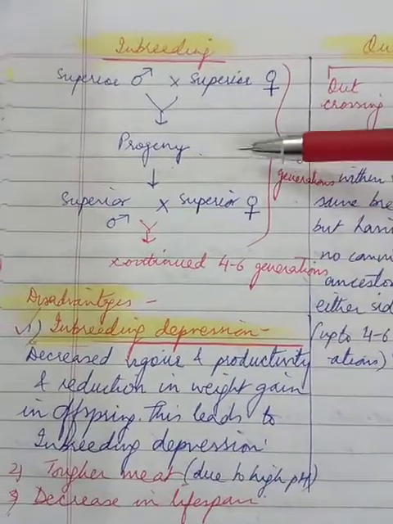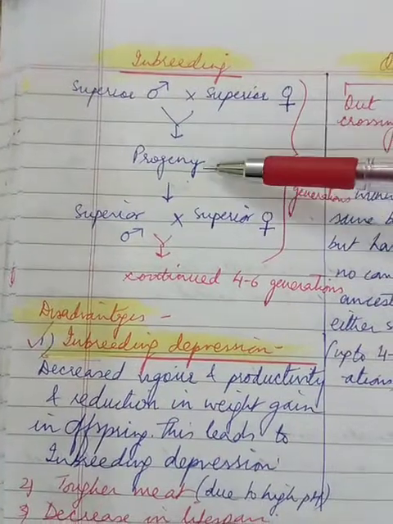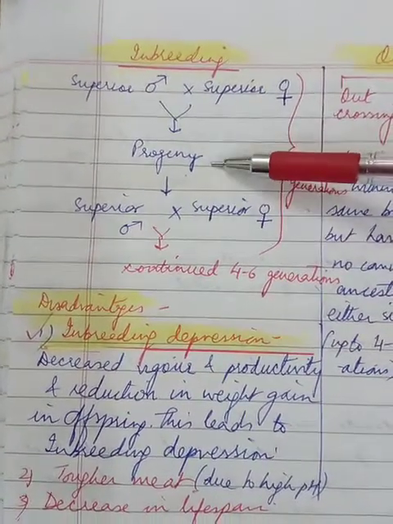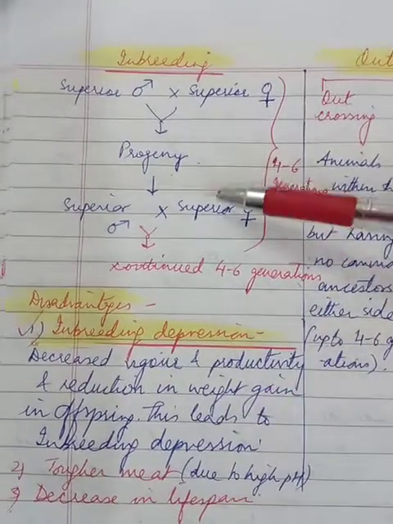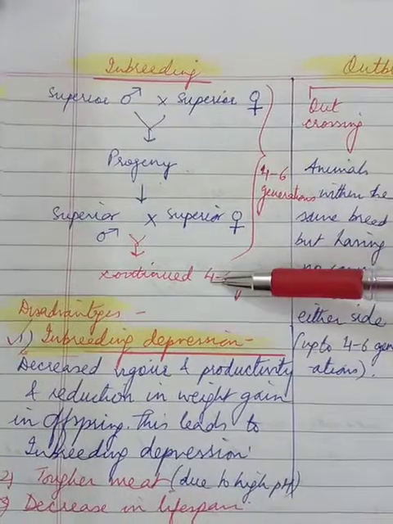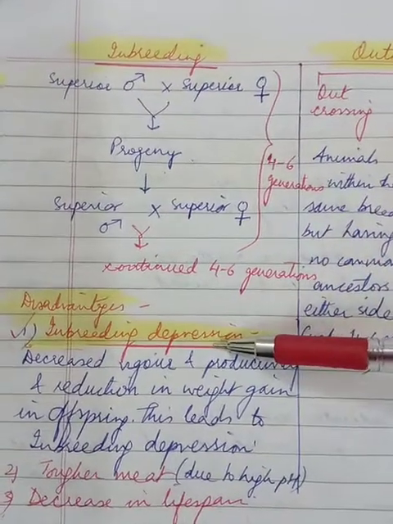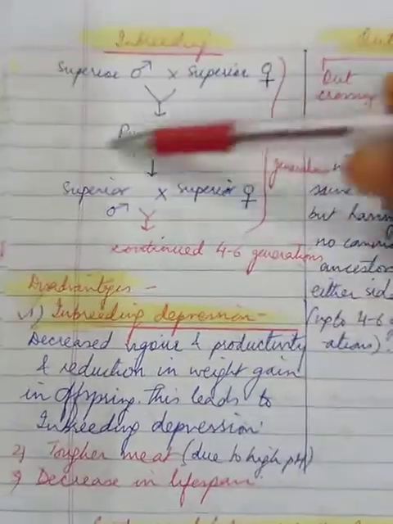Also, there will be a reduction in productivity and weight gain. That is, the progenies will be weaker generation after generation. Finally, this reaches a limit where the generation is very, very weak, and therefore we call this inbreeding depression.